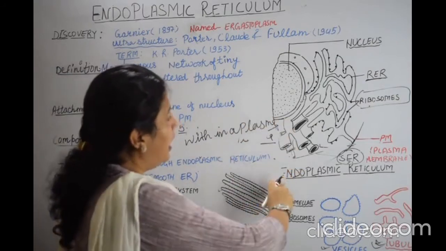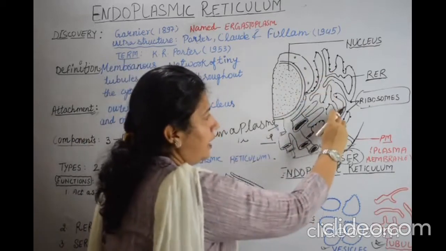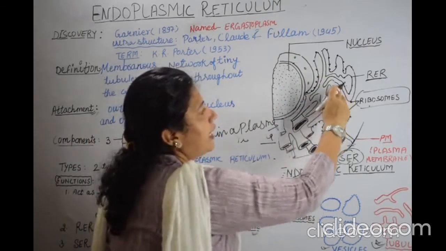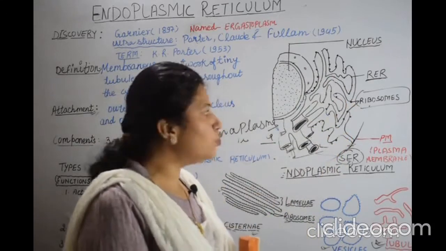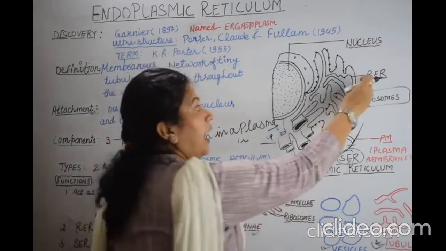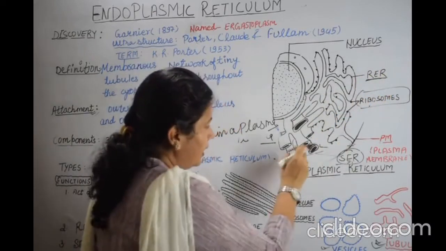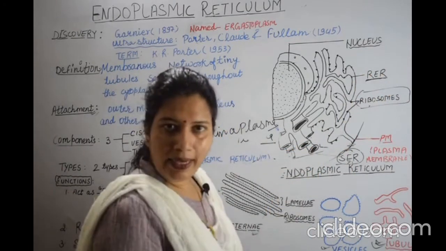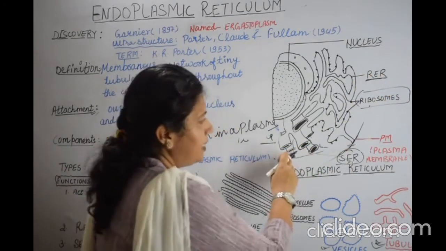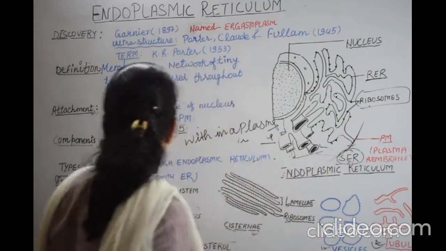In the endoplasmic reticulum, you can see there is a tubular structure which is studded with ribosomes. The tubular structure which remains studded with ribosomes is known as the rough endoplasmic reticulum. And in the other structure, we can see the dotted structures are not present, so it is known as the smooth endoplasmic reticulum.